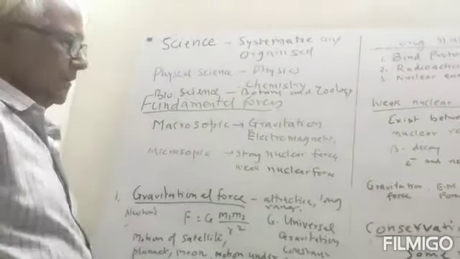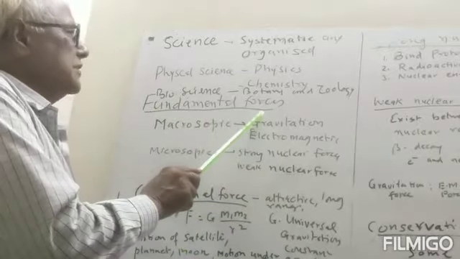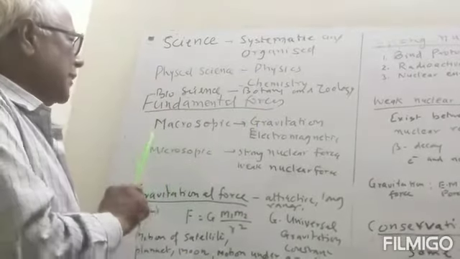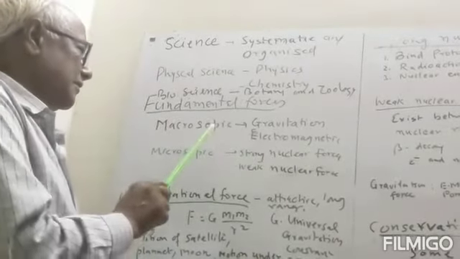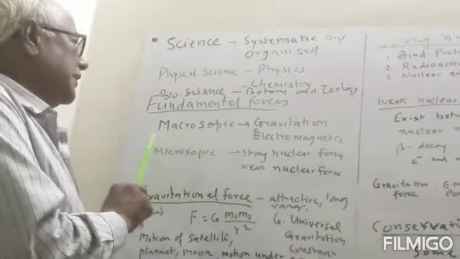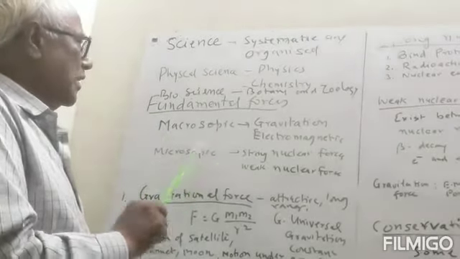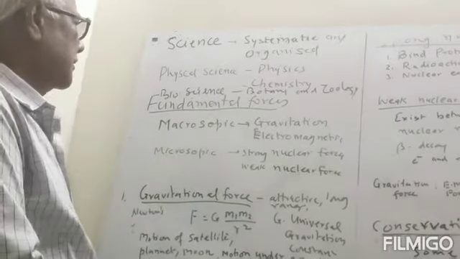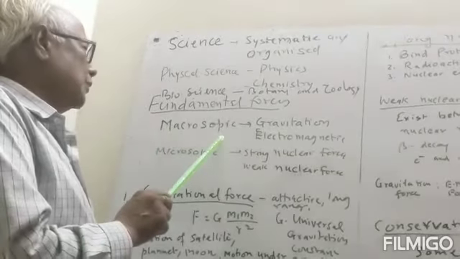Now, in any physical process, we will have some fundamental forces. Now, the fundamental forces we can divide in two categories. One is the macroscopic and microscopic, as we have explained earlier that we can divide the physics in two parts, macroscopic and microscopic. So here also the fundamental forces can be divided in two parts.